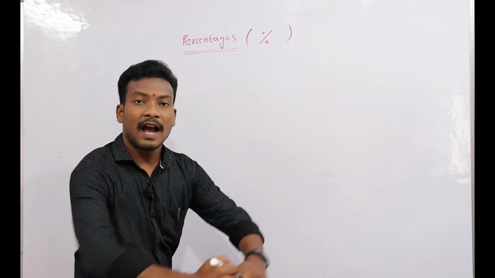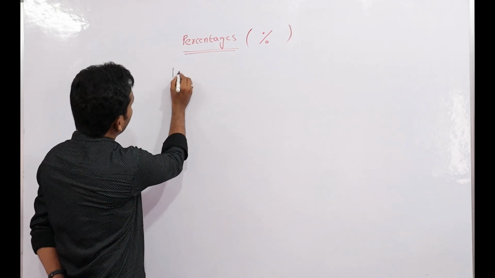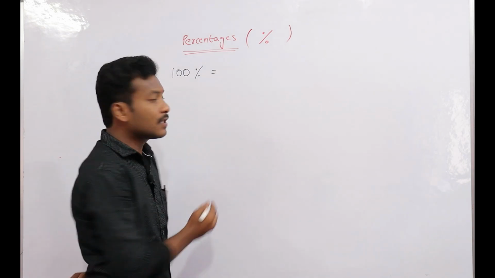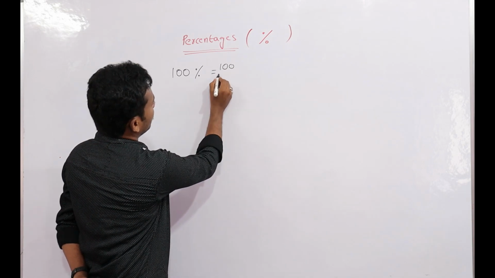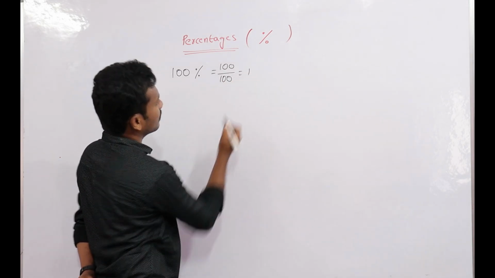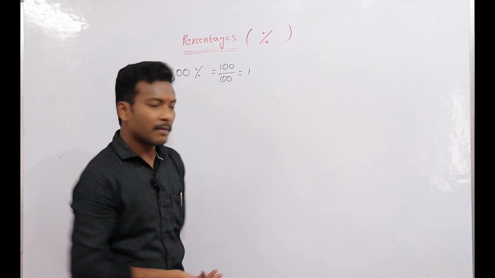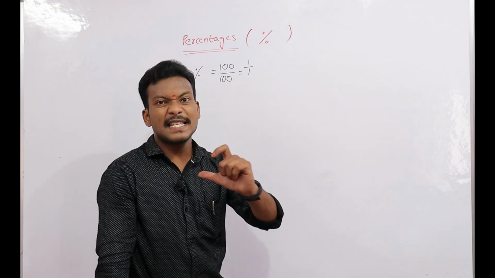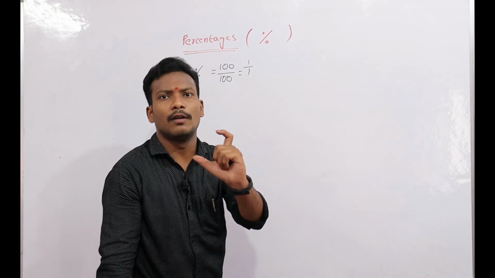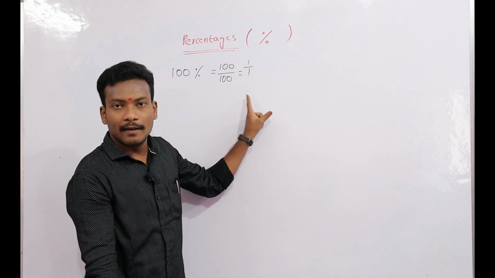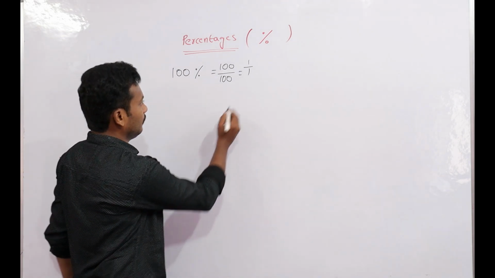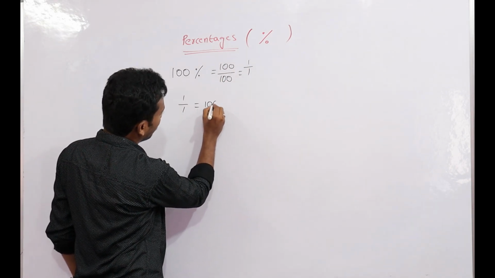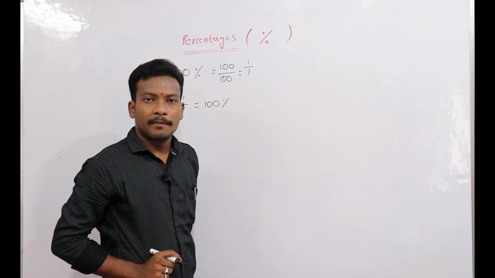Suppose 100% is there. 100% means 100 with the percentage symbol, that is 100 by 100, that is 1, which is 1 by 1. 1 by 1 means the full part. So 1 means 100%, that is, 1 by 1 is equal to 100%.